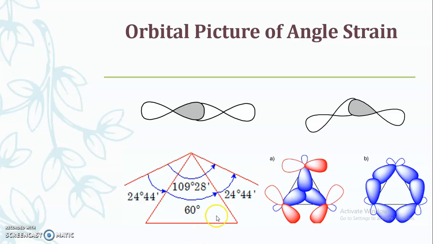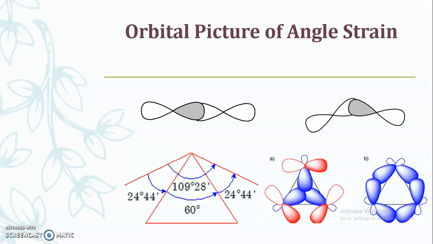Similarly, we can see the picture of cyclobutane also, where this angle is maintained at 90 degrees. So as we go on increasing the chain length, the number of carbon atoms present in the ring, that particular stability increases. Cyclopentane is having less strain, due to which it is more stable. For cyclohexane, no strain is present, because Baeyer was not able to explain these things, but we will study why cyclohexane is more stable and how it maintains the tetrahedral geometry.